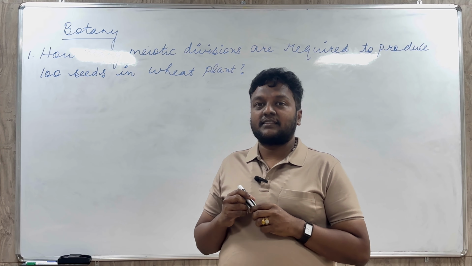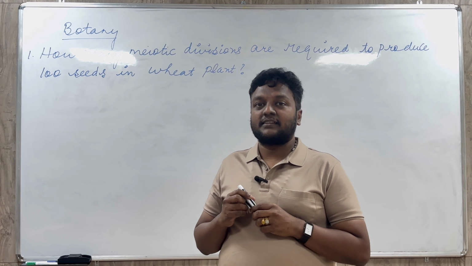So what is this mitotic division? This mitotic division will take place in all the meristematic cells. As far as plants are considered, this type of division takes place in the meristematic cells of the plant body. When you talk about animals, we call them somatic cells or body cells. If the division takes place in the somatic cells or body cells, then we call it a mitotic division.